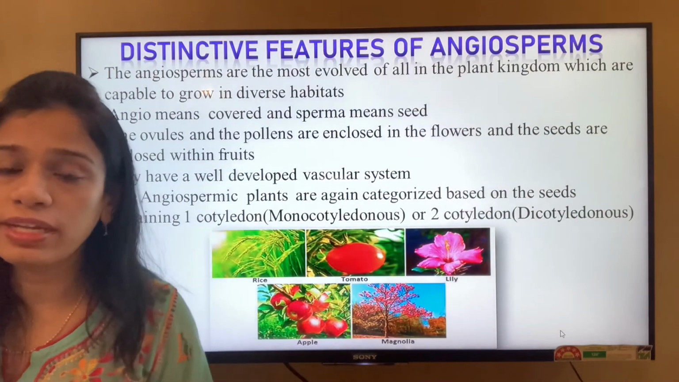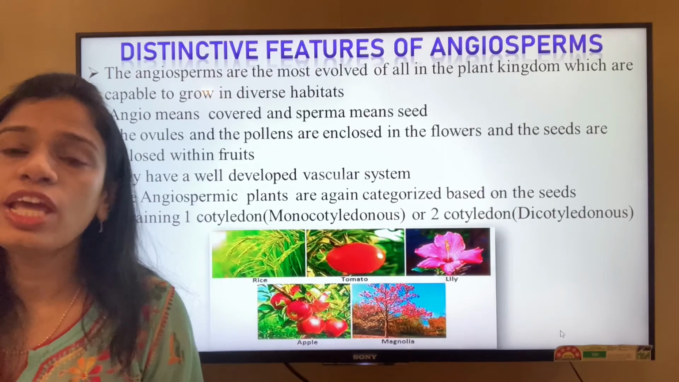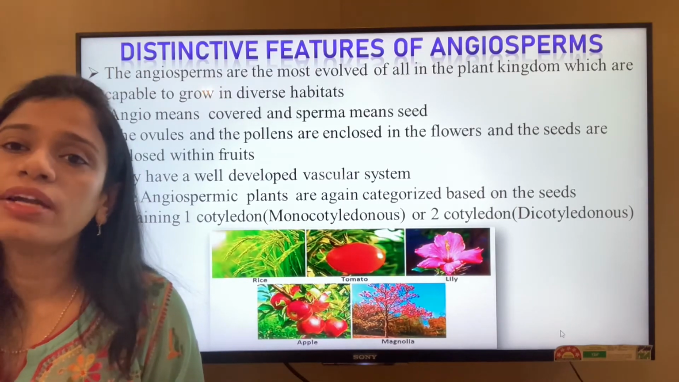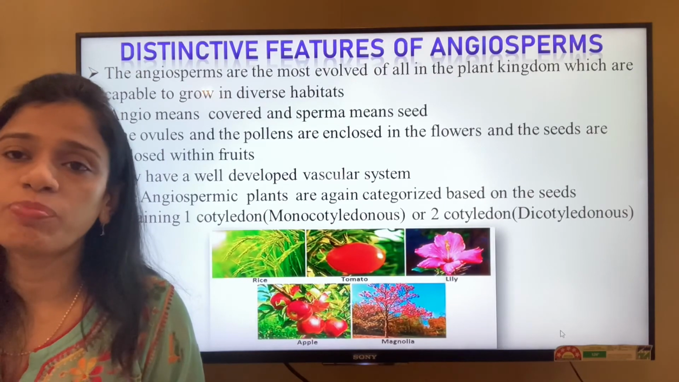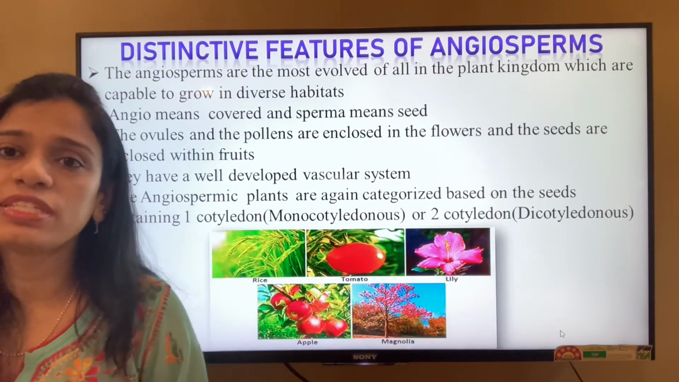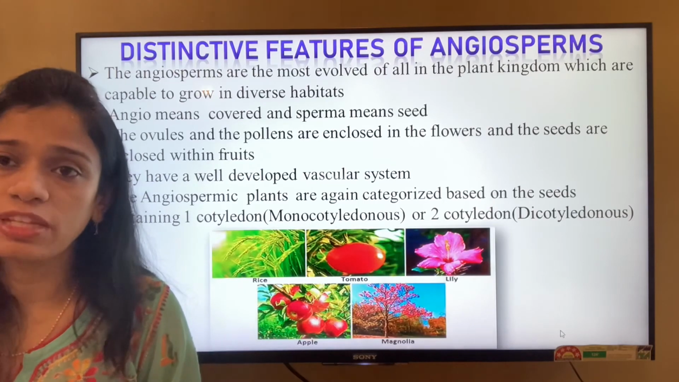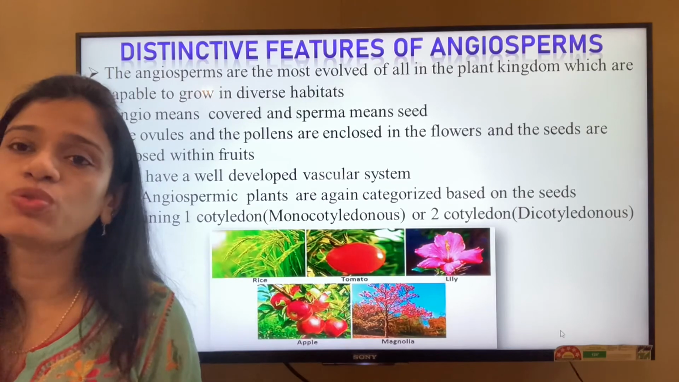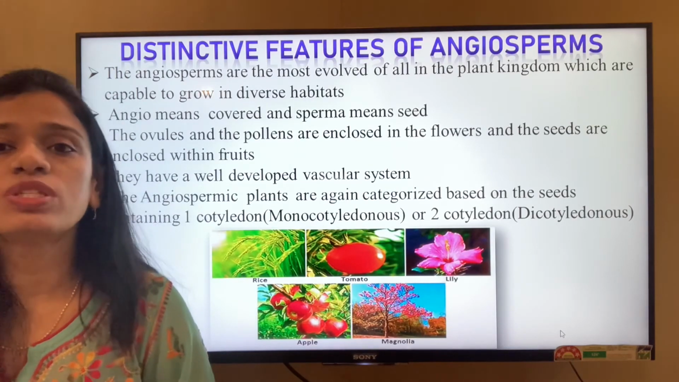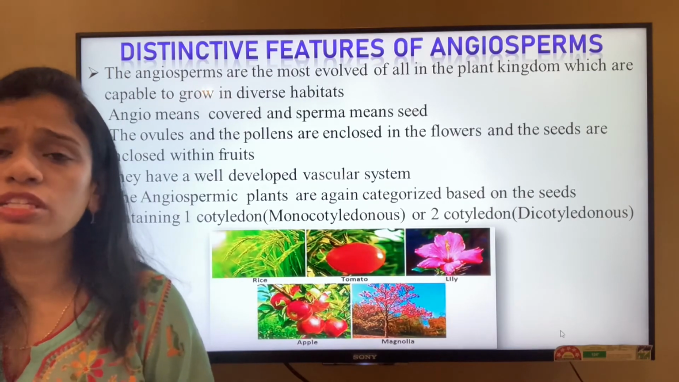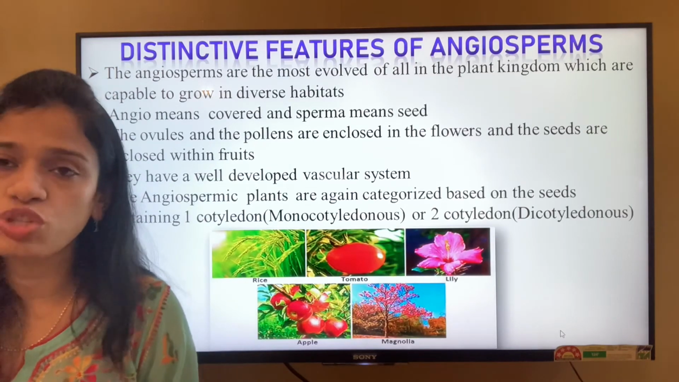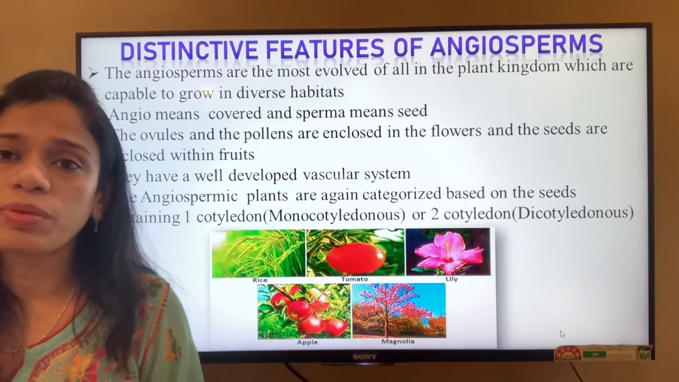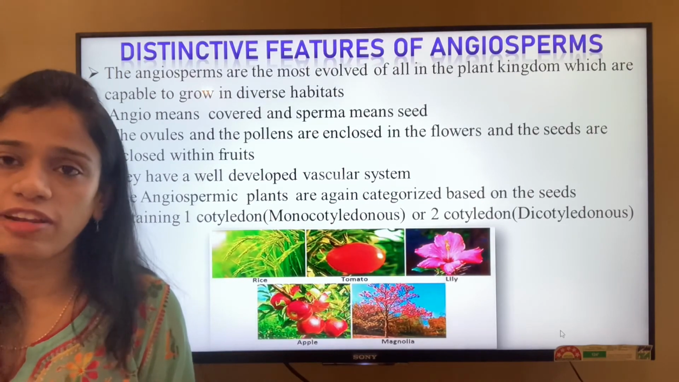The angiosperms are varied in nature. They are the only plants which produce flowers. They produce seeds which are enclosed within the fruit. They produce their own food. They have well differentiated roots, stems and leaves, and the presence of vascular bundles. So these all are the characters of the angiosperms. They are the most advanced of all the plant system, throughout the plant classification.